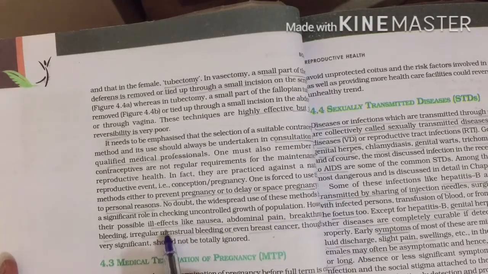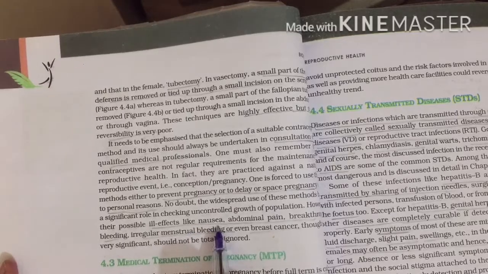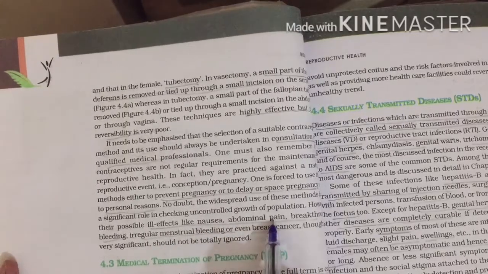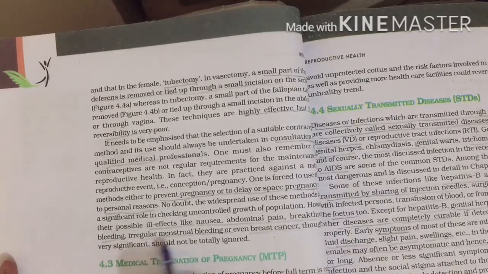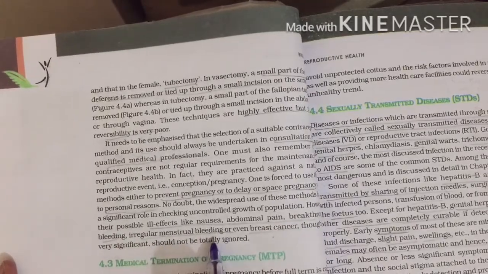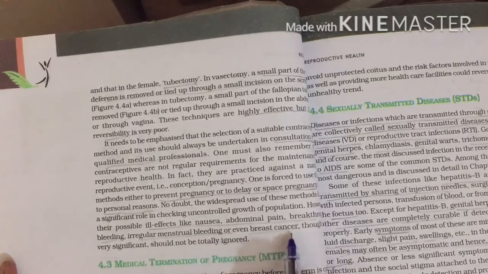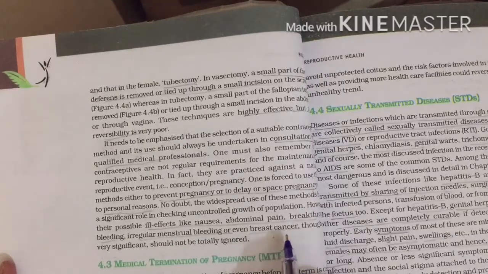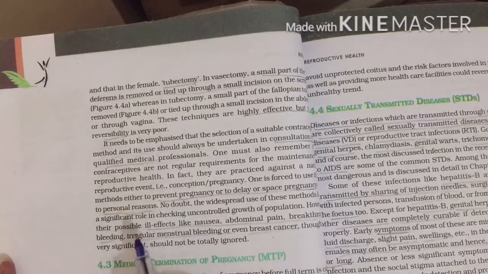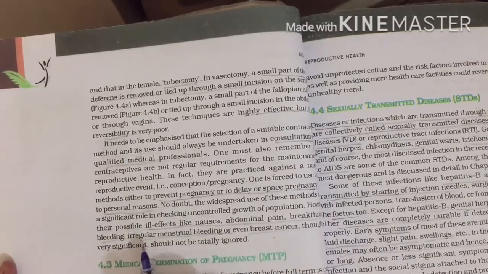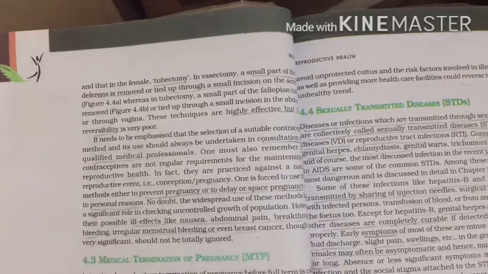It has ill effects like nausea, that is feeling to vomit, abdominal pain, that is stomach pain, breakthrough bleeding, and continuous bleeding, irregular menstrual bleeding, which means an irregular menstrual cycle takes place, and even breast cancer. Even breast cancer has been mentioned. These come under least side effects. While using these contraceptives, keep all these side effects in your mind, and then you can proceed. So this is about contraceptives.